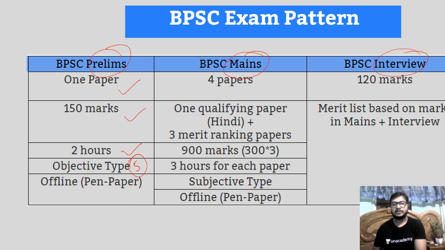After qualifying this BPSC prelims exam, you will be called for the mains exam. In the mains exam, you have to face 4 papers. The first paper will be Hindi. This Hindi paper is just of qualifying nature, and the rest 3 papers will be GS paper 1, GS paper 2, and your one optional paper. These papers are also subjective type, and you have to write your answers in a descriptive manner. So prepare for the mains along with your prelims exam. After qualifying this mains exam, you will be called for the interview.